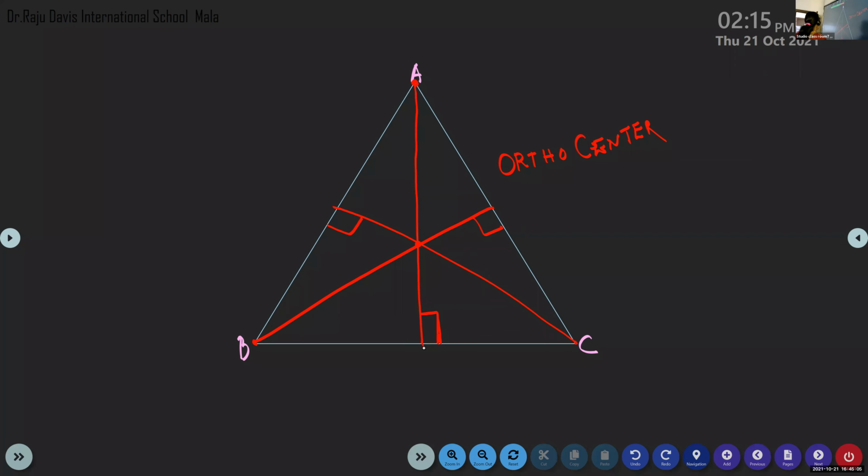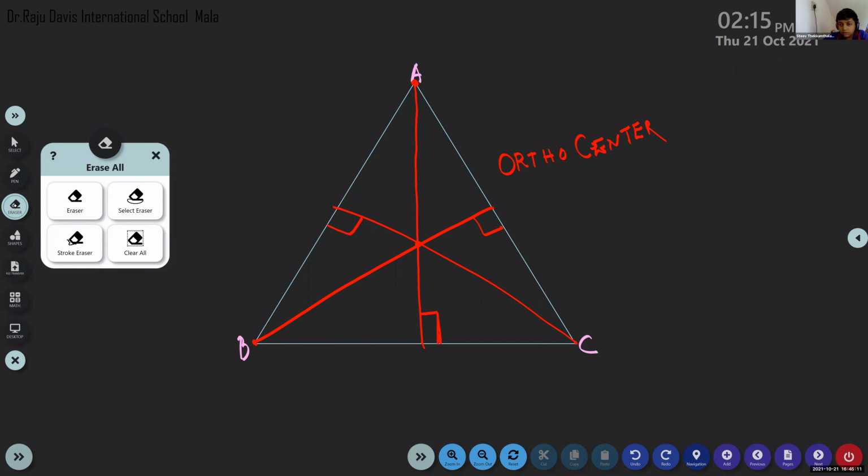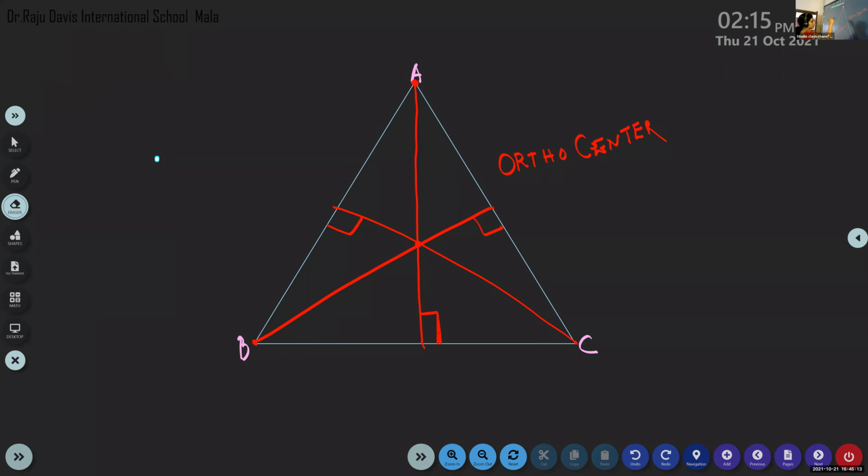Okay, so let us see what definition is given. Altitude is nothing but the same as the median, but the median will touch the midpoint of the opposite side, whereas the altitude will be at 90 degrees to the opposite side, perpendicular to it. It will not be touching the midpoint of the opposite side.